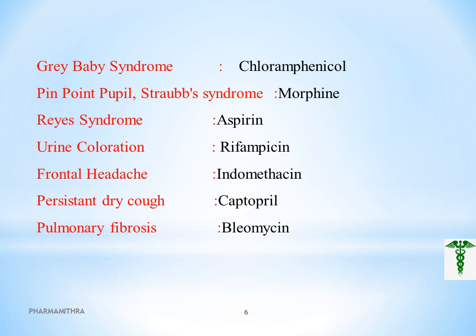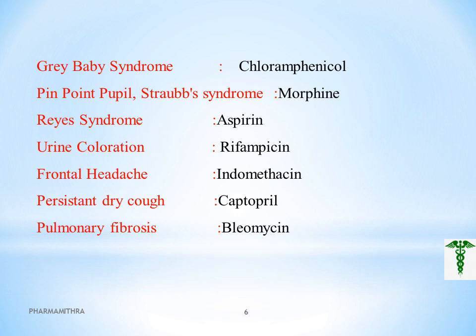The Gray baby syndrome, as we already discussed, is shown by the drug chloramphenicol, and pinpoint pupil and STOP syndrome are given when administering morphine. Pinpoint pupil means the pupil size becomes pinpoint, as we all know, and STOP syndrome is also associated with the drug morphine. STOP syndrome includes restlessness, excitability, extension, rigidity of hind limbs, etc. These two are the side effects of the drug morphine.